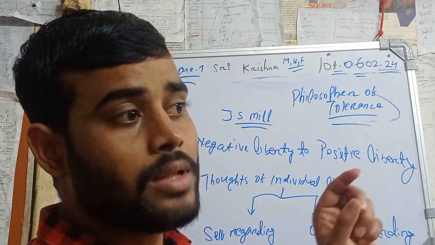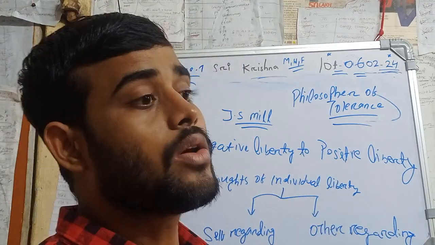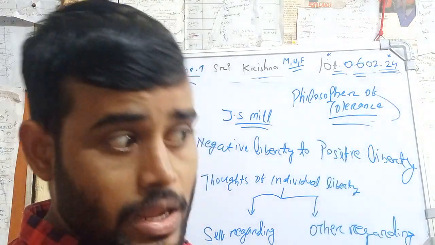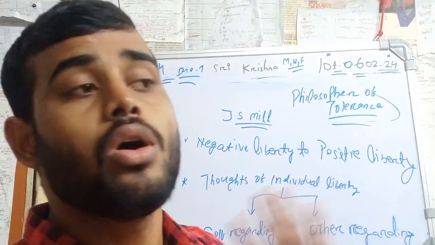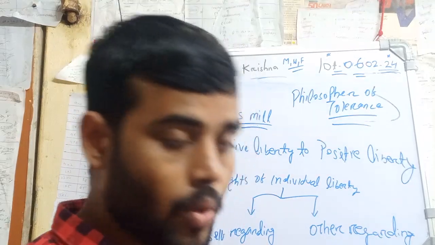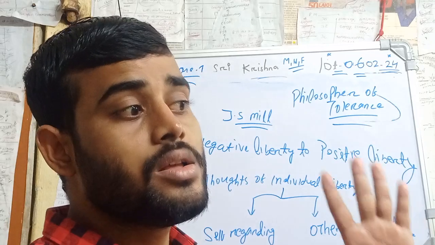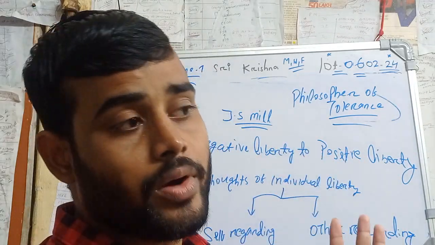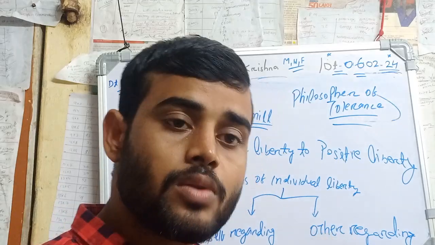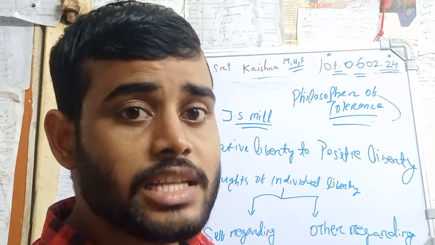So do remember that he supports negative liberty. Here people get confused that, according to self-regarding and other-regarding action, J.S. Mill supports the idea of positive liberty. No, it's wrong. It's totally wrong. Make it clear in your mind that J.S. Mill talks about negative liberty here. You have to understand very carefully. Let's listen to J.S. Mill.